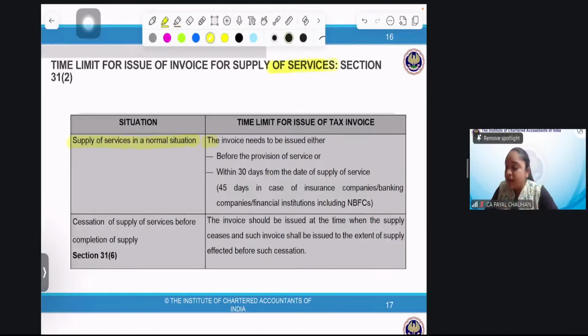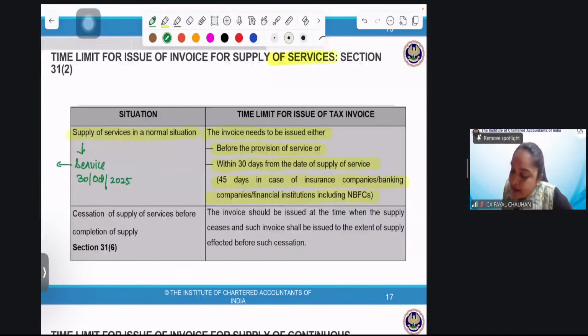So the question is, I'm giving you a service on 30th October 2025. Till what date can I issue you the invoice? I can issue you the invoice before 30th October also, and I can issue you the invoice within 30 days from the date I gave you the service. Did you people understand? And in case of banking, insurance companies, NBFC included, 30 days is changed to 45 days. Did you understand? Perfect. Cessation of supply of service.